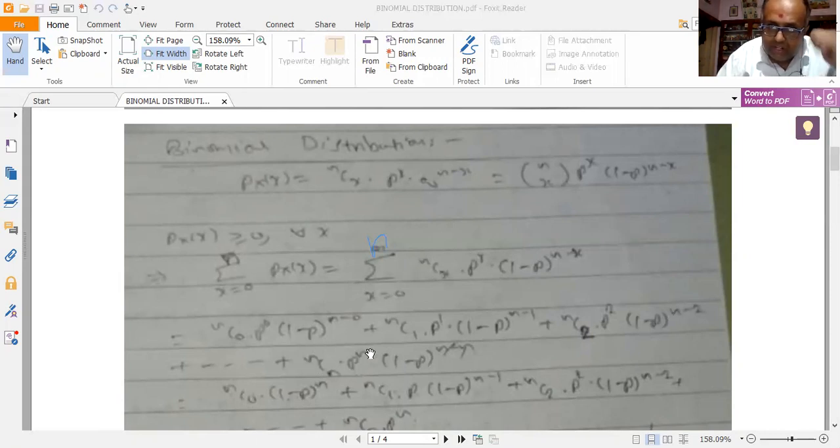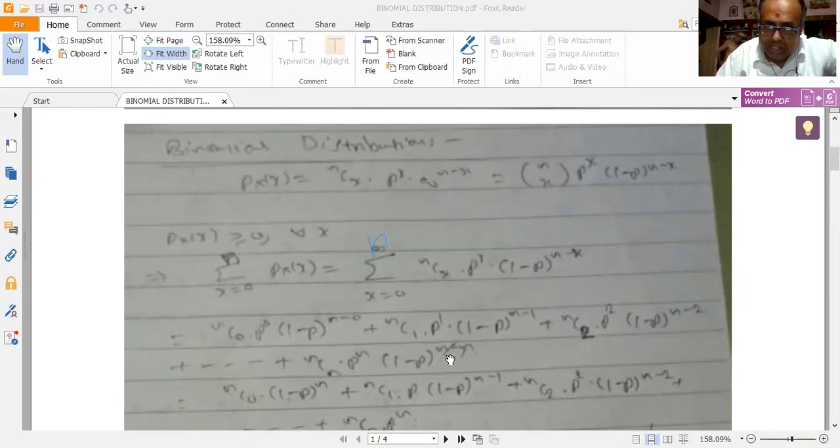So this n is already existing. Now this n is what the summation n I am putting here. This n is already existing here. Now I am putting x is equal to n here. So nCn P to the power of n (1 minus P) whole to the power of n minus n.